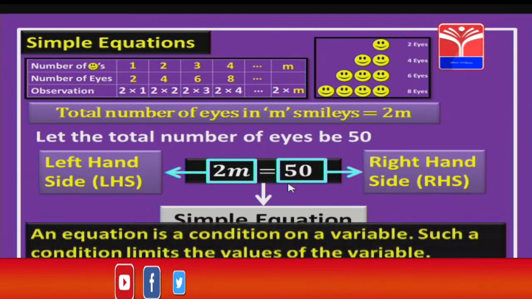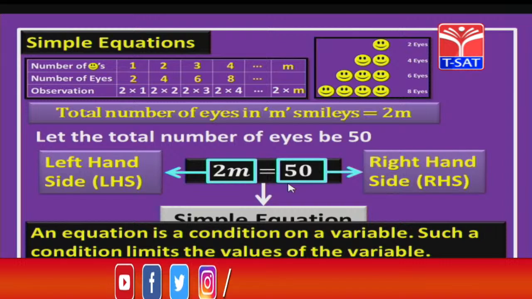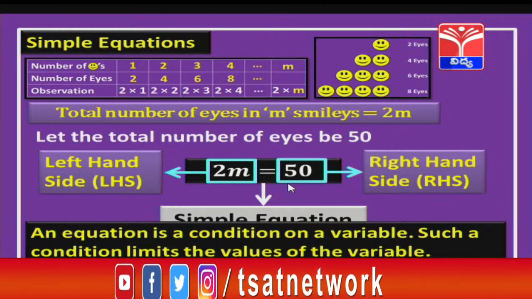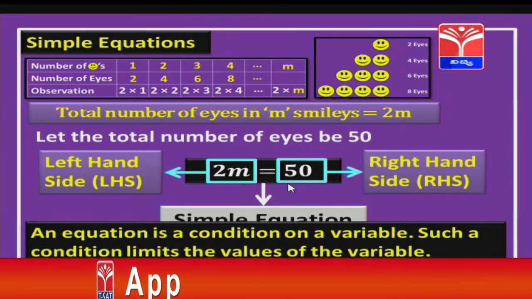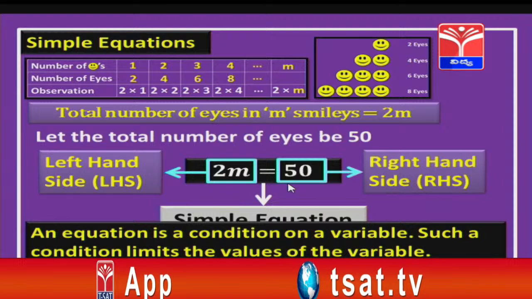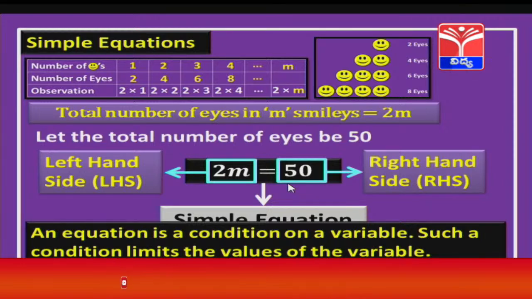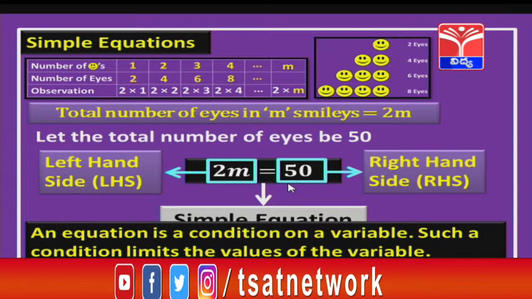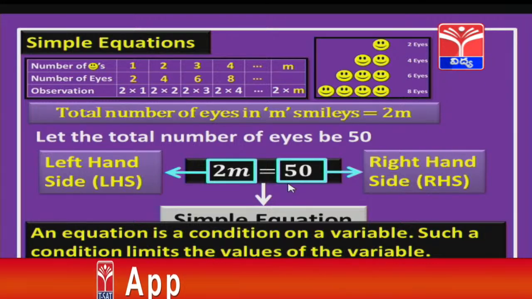Okay, children. Now, let us see what is meant by an equation. An equation is a condition on a variable for which the values of the variable are limited to a specific thing. That means we are going to find the value of this variable based on a given condition. Like here, 2m equal to 50. That is the condition given, that is 2m is 50. Now, from that we are going to calculate the value of m.